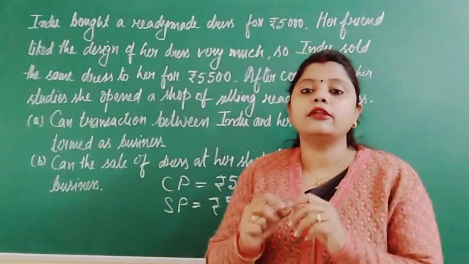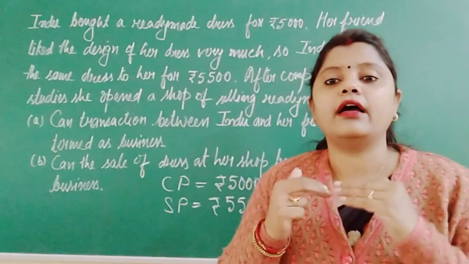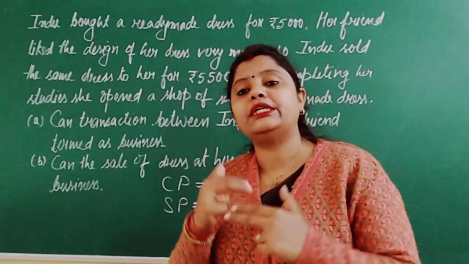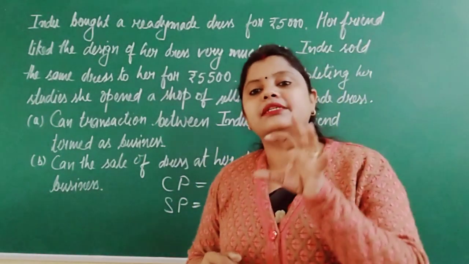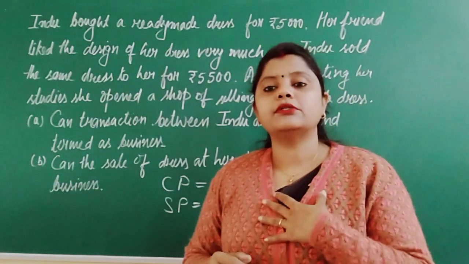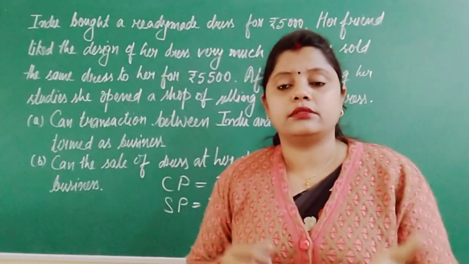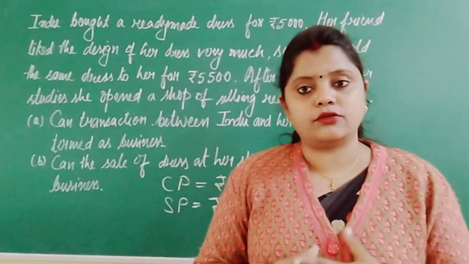That means one or two transactions cannot be considered as a business. If I want to do business, I have to deal in things on a regular basis. Now, the goods can vary person to person because if suppose in goods like garments. So garments is considered as goods for me.